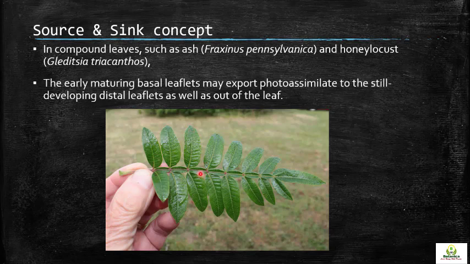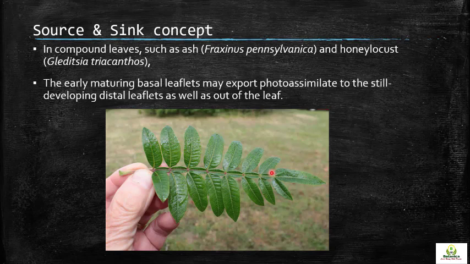So for example, this is the compound leaf. These are the leaflets located towards the base of the leaf. As they are born first, they are mature and able to synthesize food, while those at the distal end are not yet mature. So the basal leaflets will be transporting food, the phloem sap, towards these developing leaflets, as well as from this rachis towards the other parts of the organ.